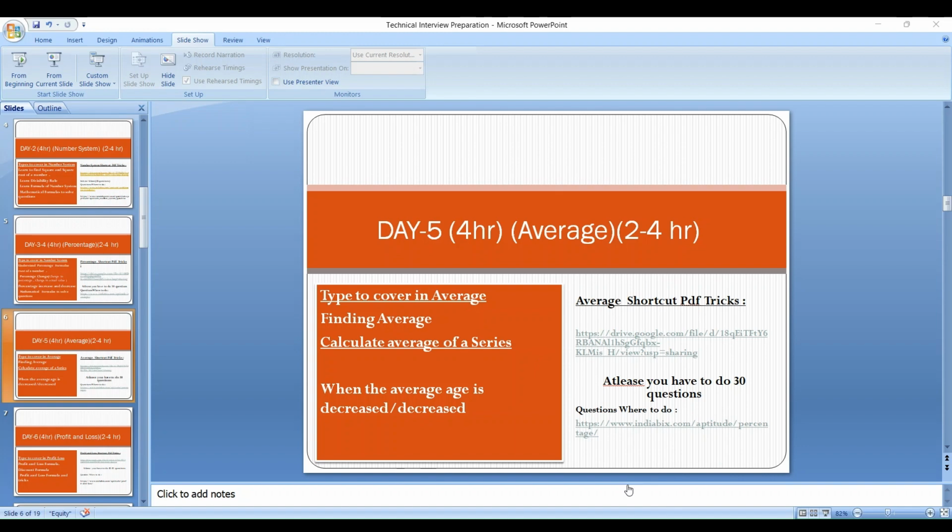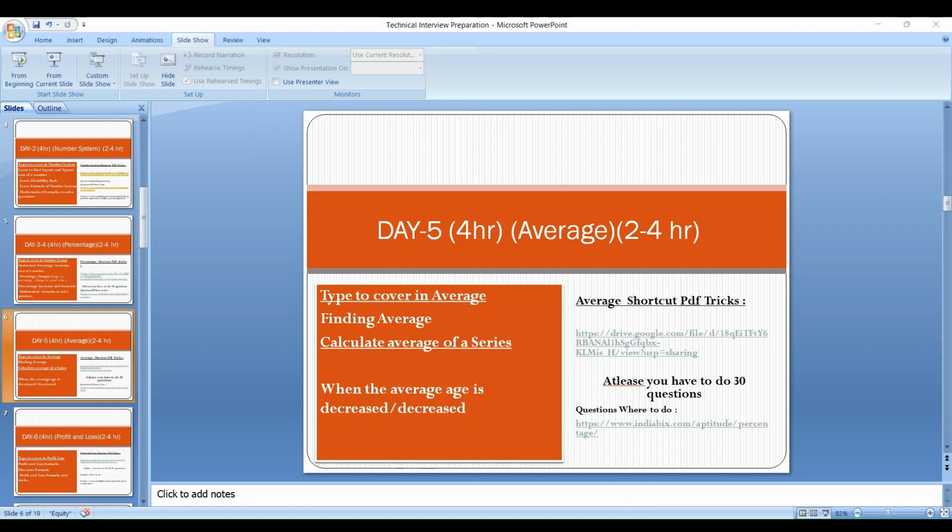Now we have covered day 8. Now we should go to day 9, where you have to cover the most important topic of the aptitude series, that is quantitative aptitude: time and work. It will take 2 to 4 hours a day, because you have already learned time and work in physics or maths, so it does not take much time.